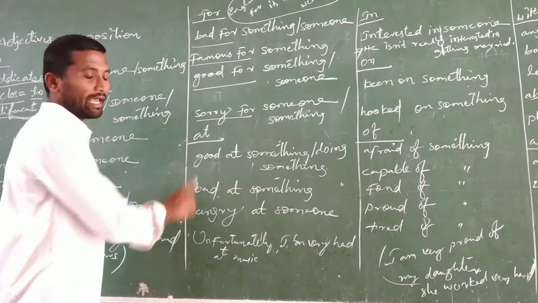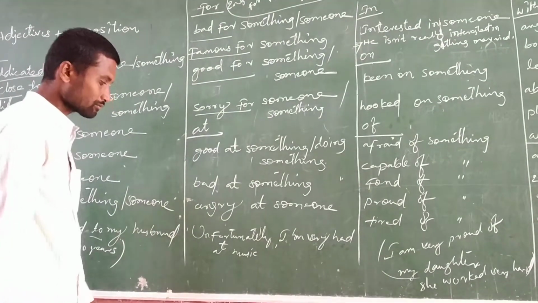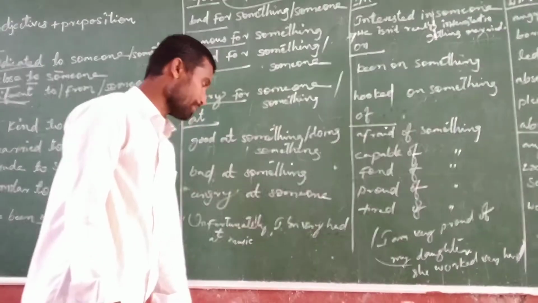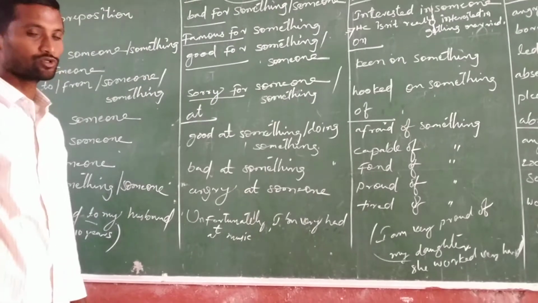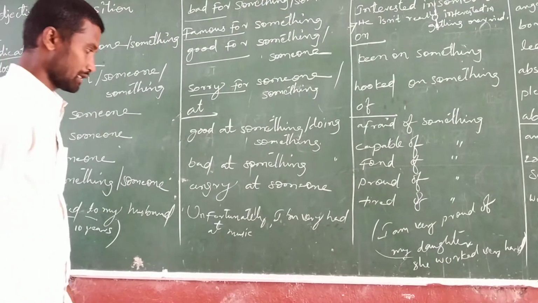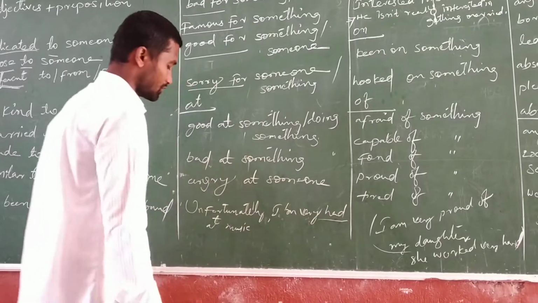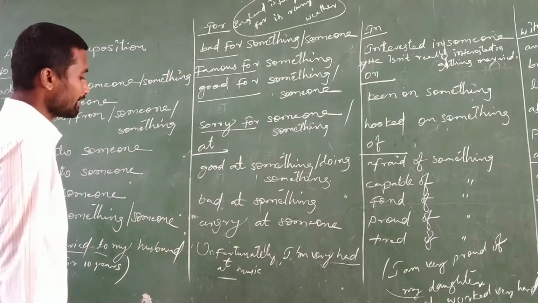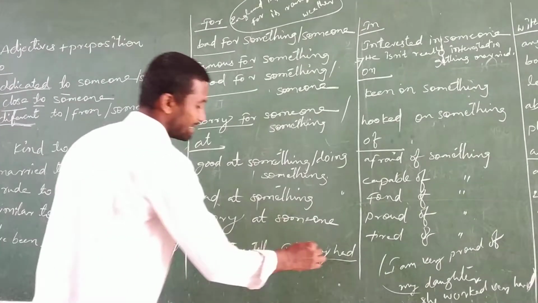Next one is 'at'. Example: unfortunately I am very bad at music. Here 'bad' is the adjective, 'at' is the preposition. So bad at music.